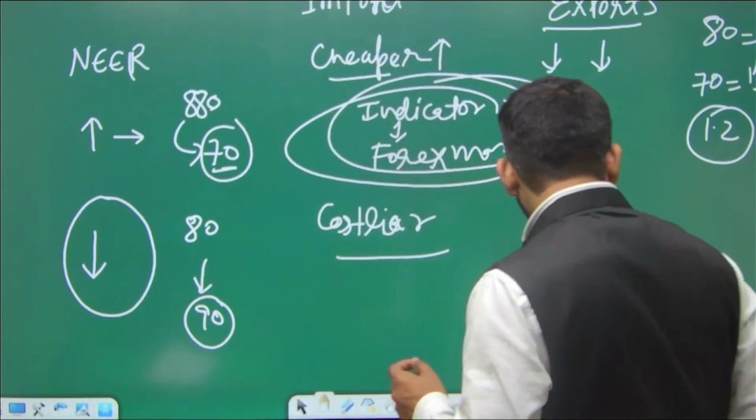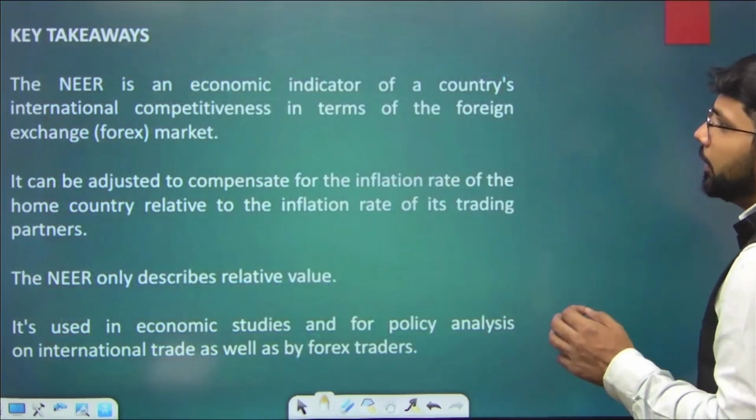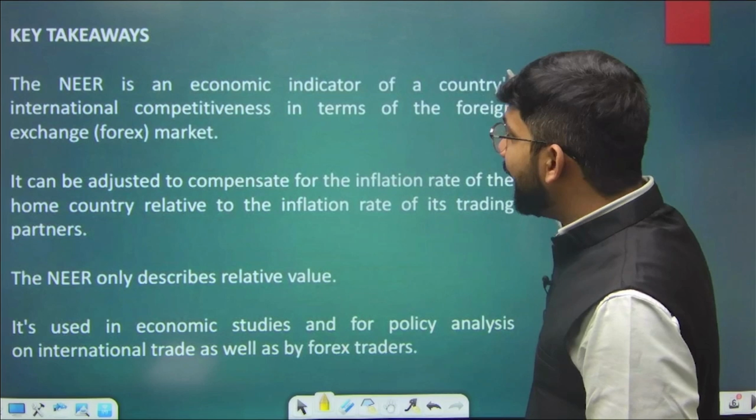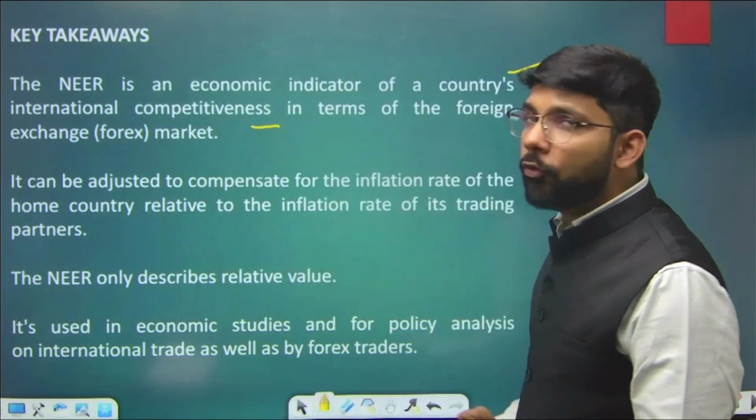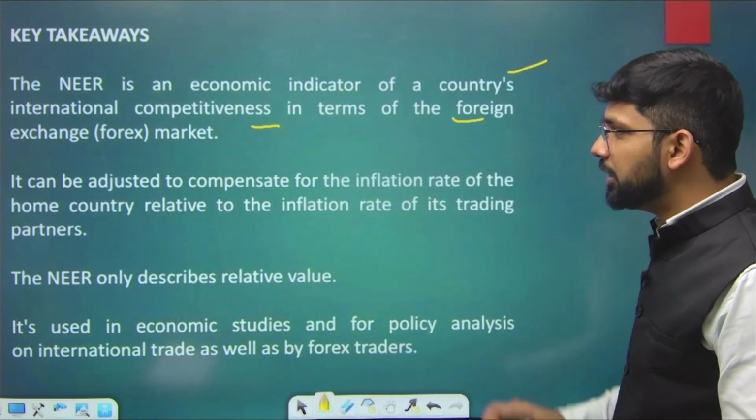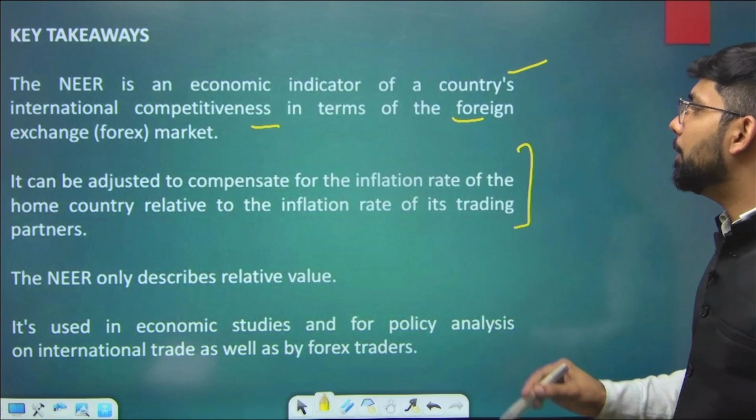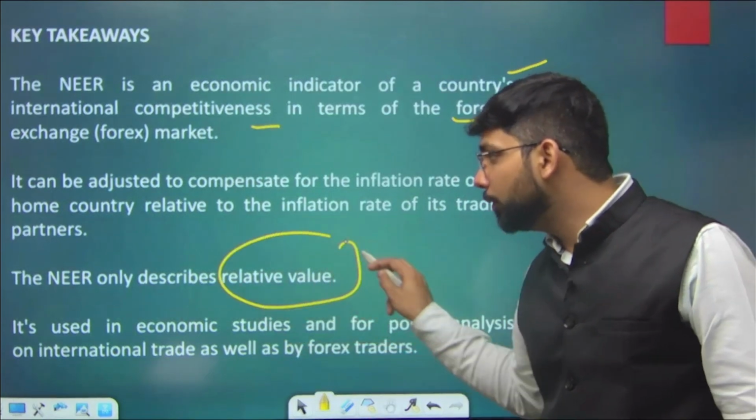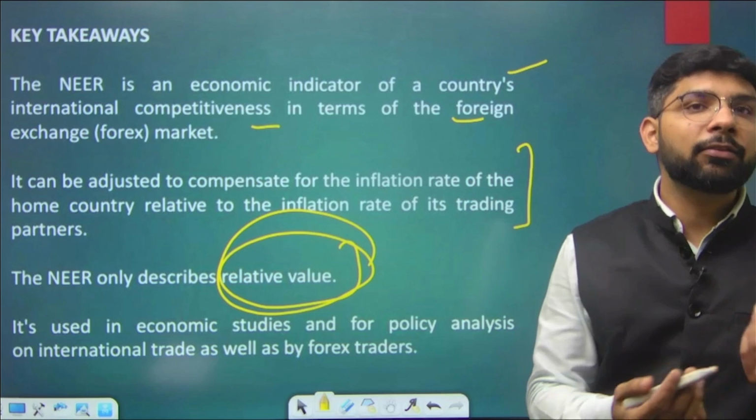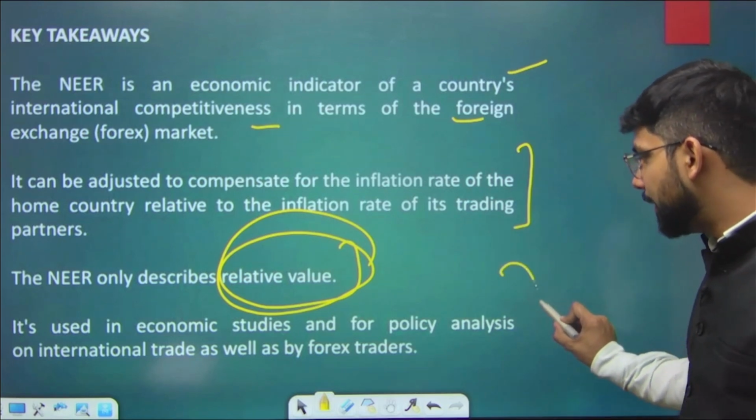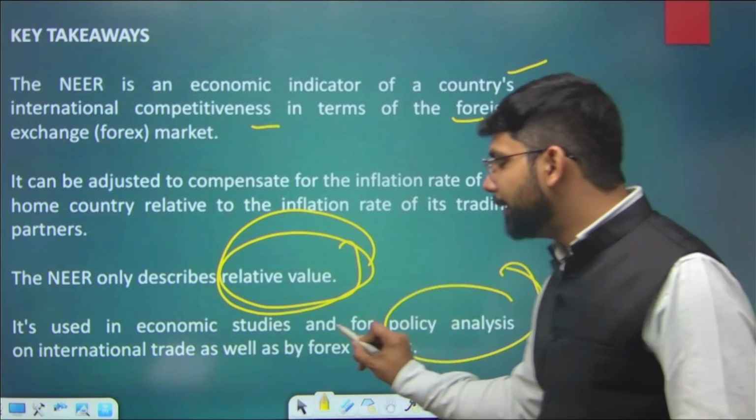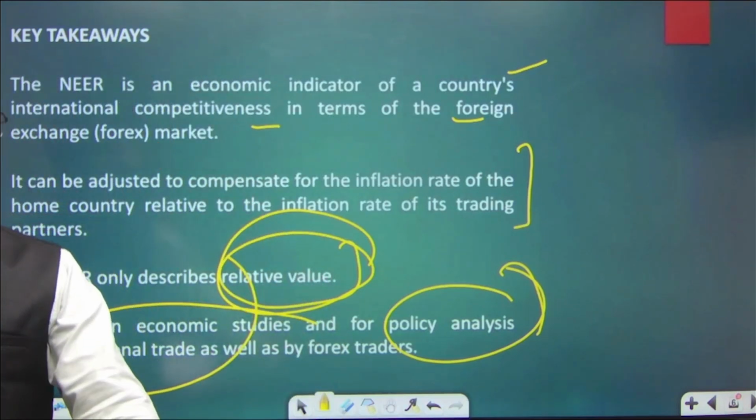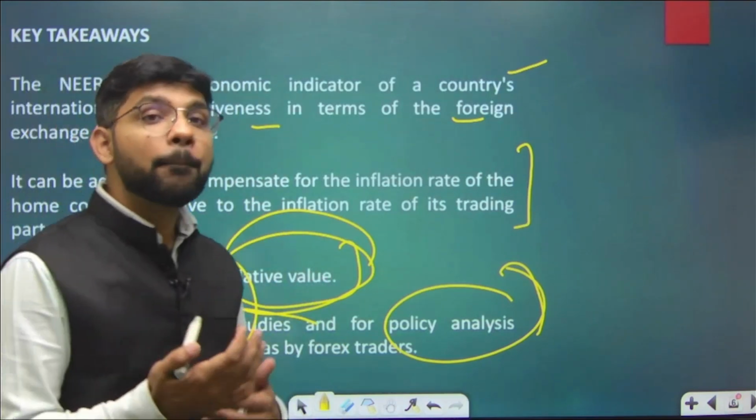Okay, so if we see the learnings from here, NEER is an economic indicator of a country that international competitiveness को फोकस करता है in terms of the foreign exchange. It can be adjusted to compensate for the inflation rates. The NEER only describes the relative value. And it is used in the economic study for the policy analysis and the international trade as well. So in the policy analysis and in the international trade, NEER is having a major role.